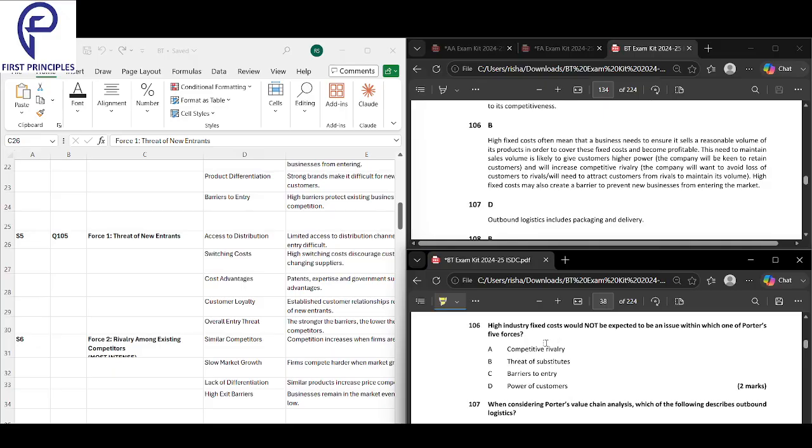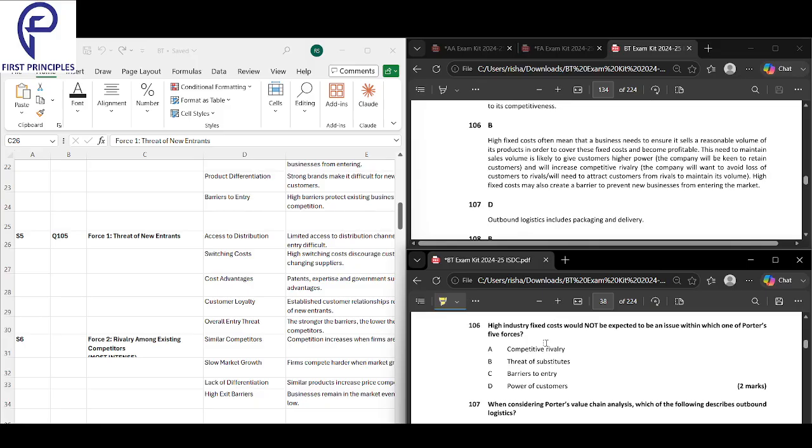If you look here, A is definitely competitive rivalry. If you have high fixed costs, firms will slash the prices to sell volume, so the rivalry will go up. It is definitely an issue.